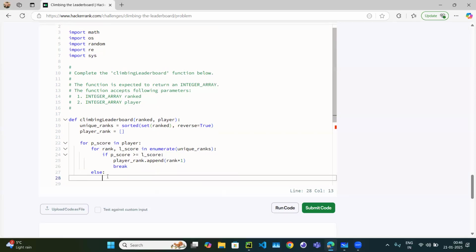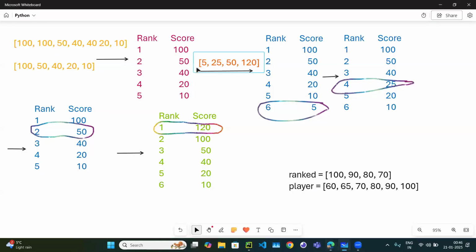So in the else condition, player rank dot append. If you are not able to find anything, or any comparison, like in the case of 5, because none of the conditions were met, then what will be the rank?